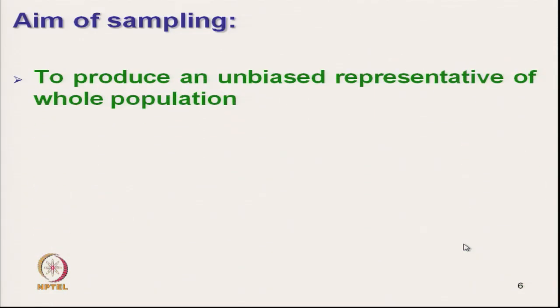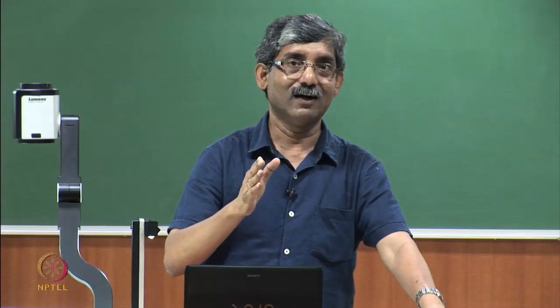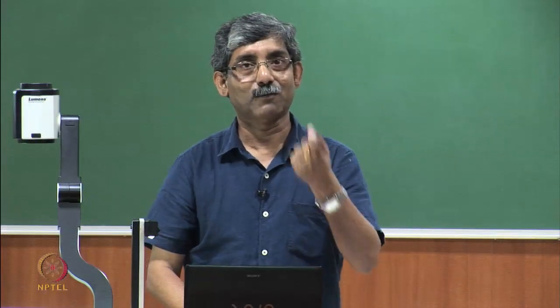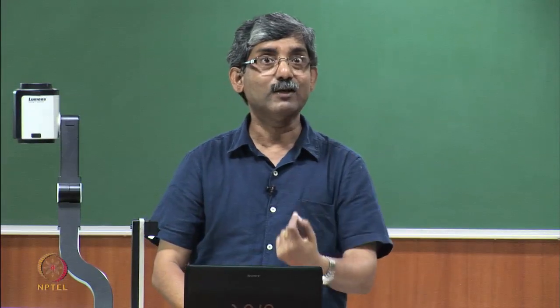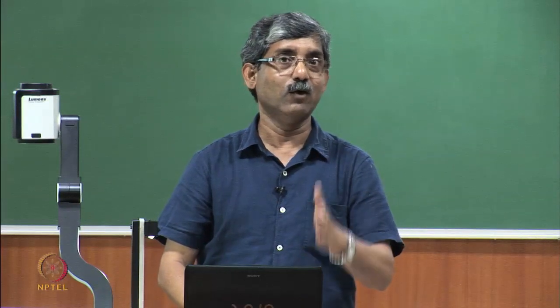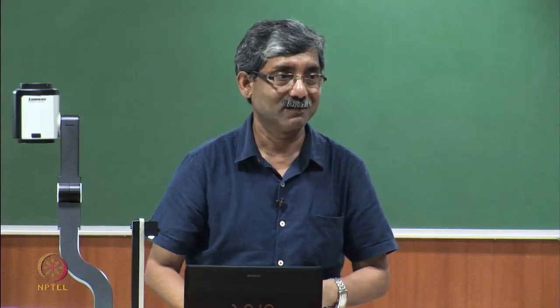So, the basic aim of sampling is to produce an unbiased representative of the whole population. It should be free from bias. The result of a sample may be different from the population, but the sampling should be unbiased. The only variation should be due to chance, and none other than that.